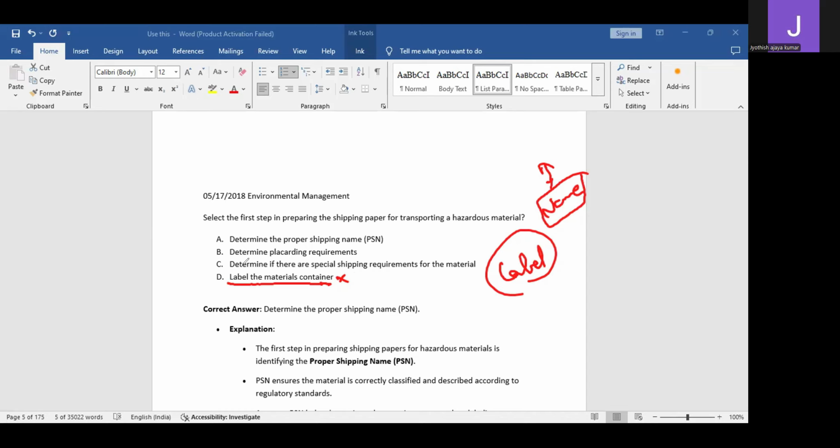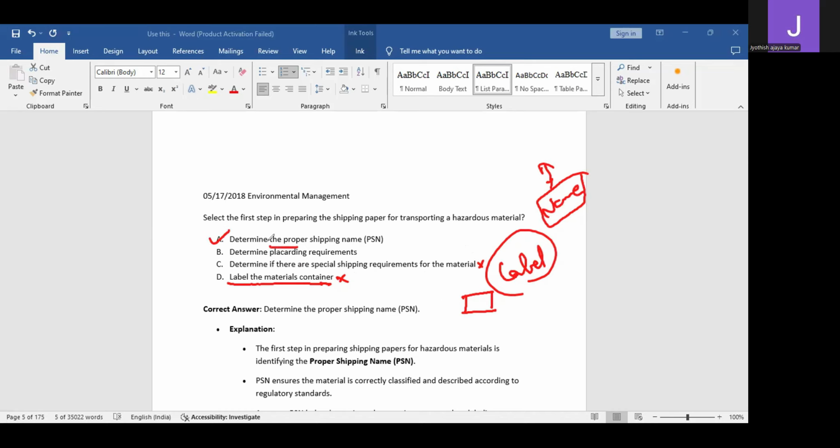The third option, determining special shipping requirements, is also not right, because that is a procedure. The second option, determining placarding requirements: that requirement is obviously there, but it may not be the first thing, because it would be a subsequent step. So as per probability, this should be the right answer.